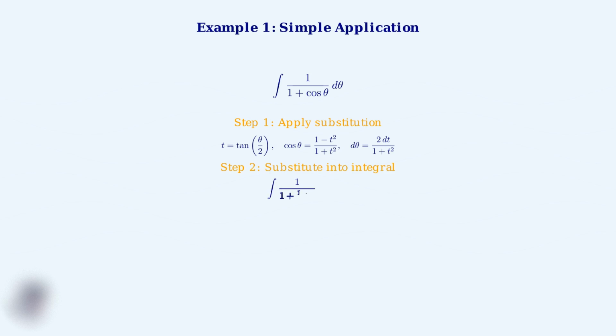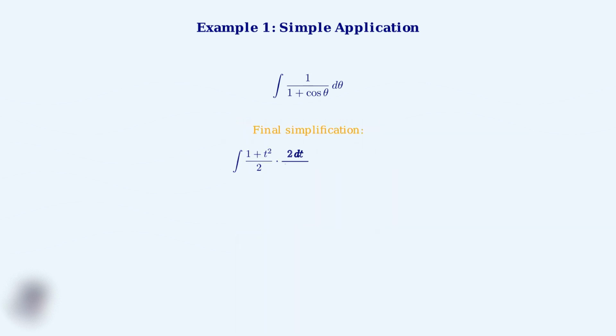Step 2, we substitute these expressions into our integral. The integral becomes 1 over 1 plus the fraction 1 minus t squared over 1 plus t squared, multiplied by 2 dt over 1 plus t squared. Step 3, we simplify the denominator. 1 plus the fraction becomes 1 plus t squared plus 1 minus t squared, all over 1 plus t squared, which simplifies to 2 over 1 plus t squared. The integral simplifies to the integral of dt, which equals t plus c. Substituting back, our final answer is tangent of theta over 2 plus c.